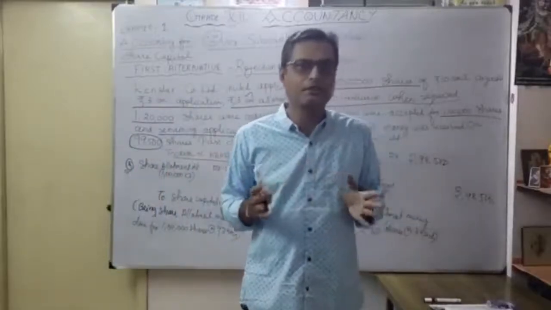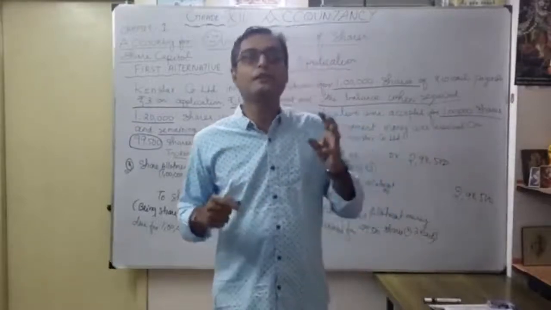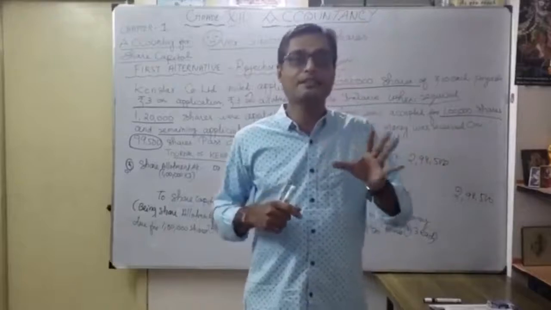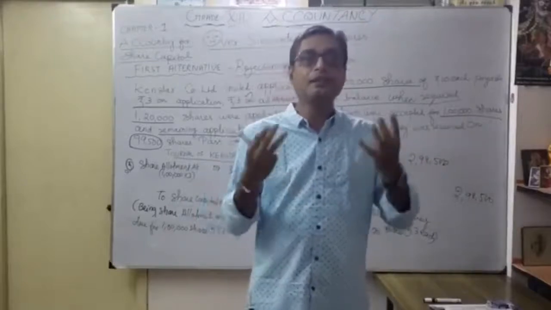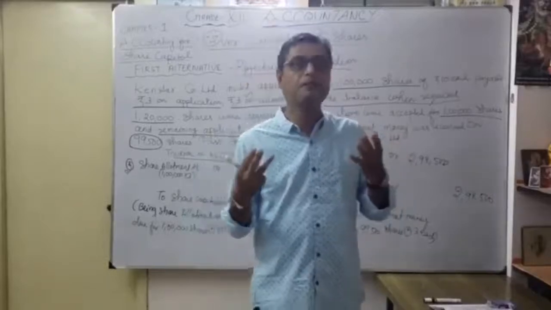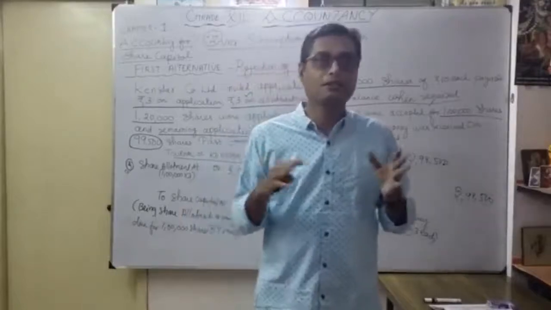Here, very important. What is the first alternative? How are you going to give the effect of rejection of the application money, the refunded money? That's what we enter in the second entry. Correct. So whenever money is received, bank account debit to share application account. When you want to reject and refund money, again what is the entry? Share application account debit to bank account. That's why it is the reverse entry.